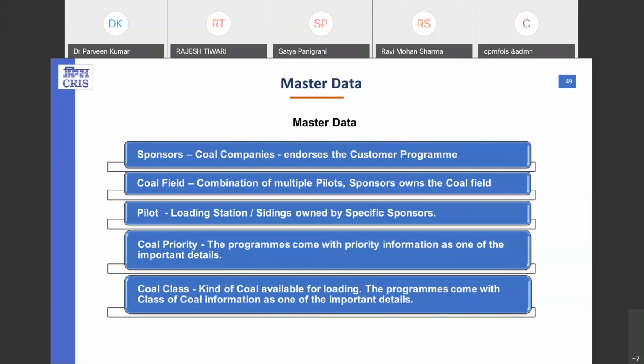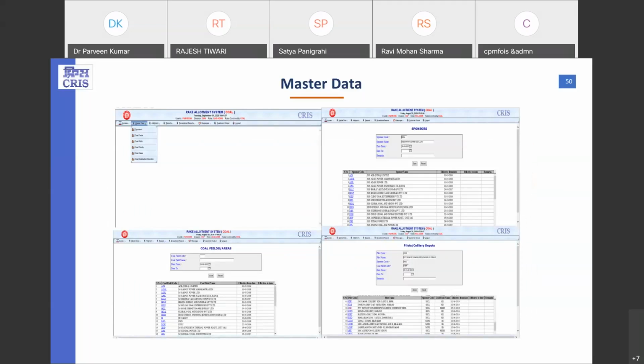Then there is a coal class, which is just an attribute of the coal, which the user mentions during the program registration process only. Once we have all this data in the system, then only we can further take it towards the rake allotment generation process.